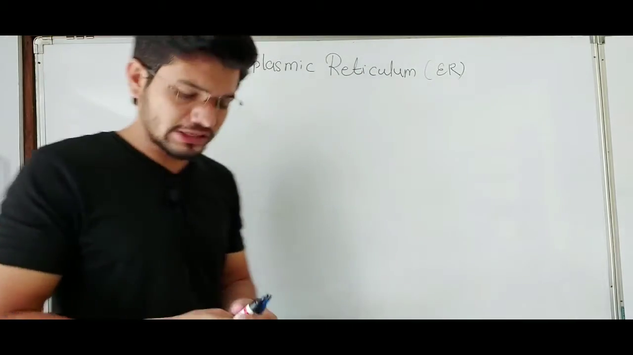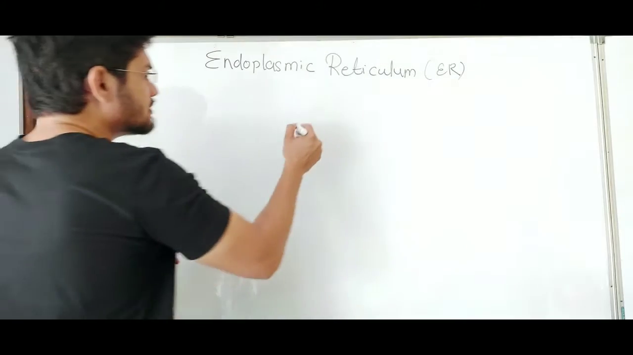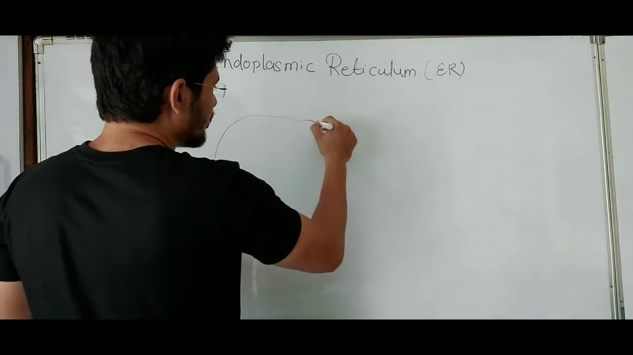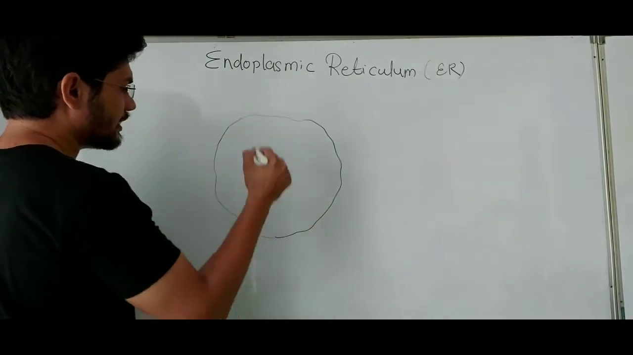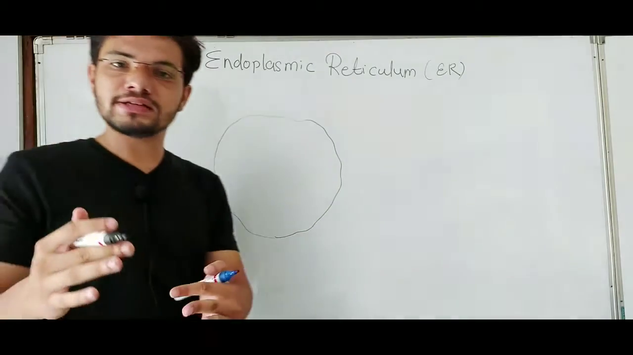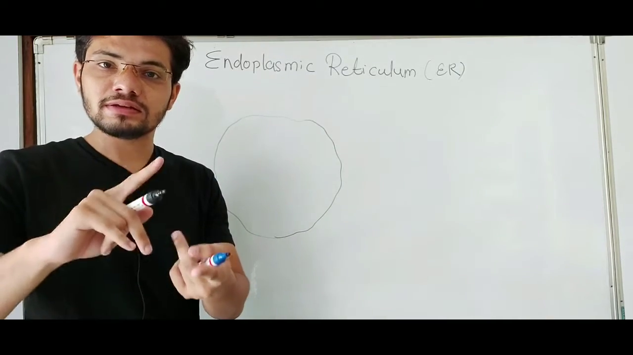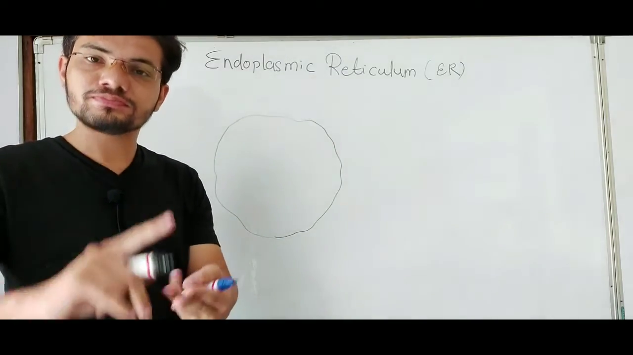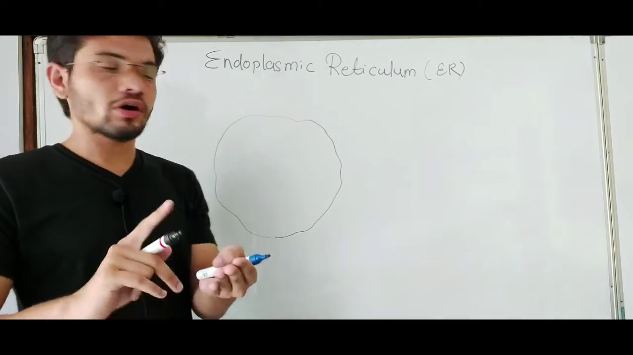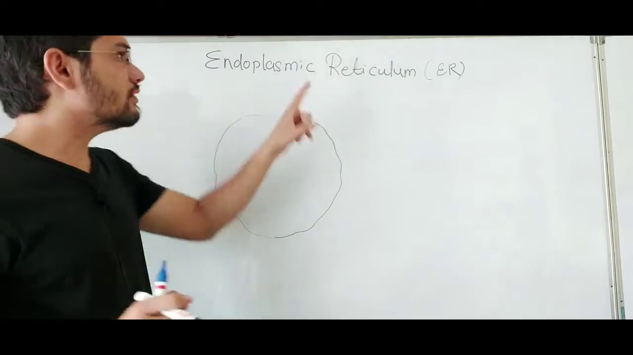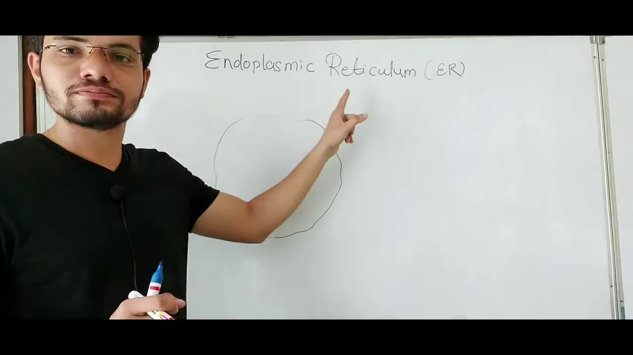So what is endoplasmic reticulum, guys? It is present in eukaryotic cells, as we have studied earlier, only in eukaryotic cells, which means plants, animals, protists or fungi. Only in eukaryotic types of cells will we find this cell organelle.